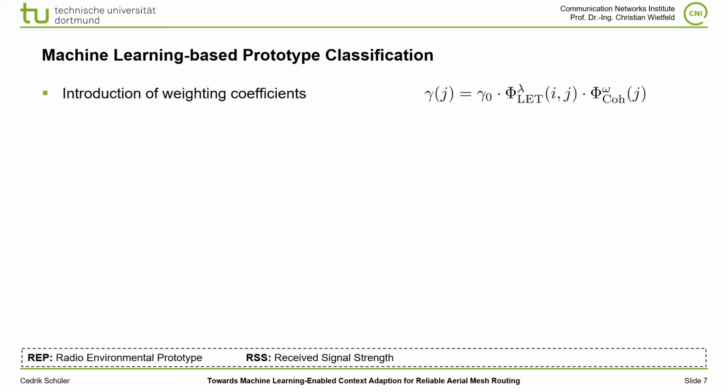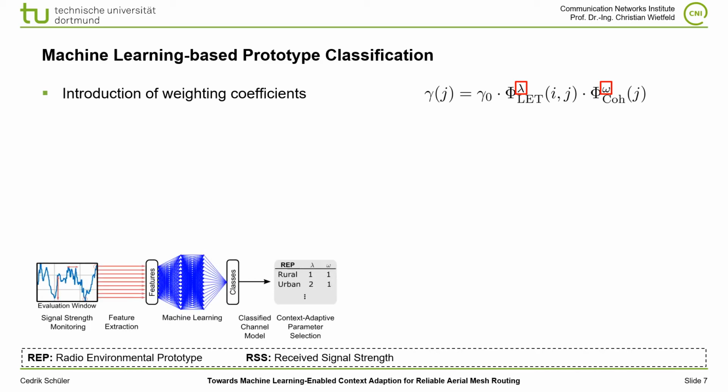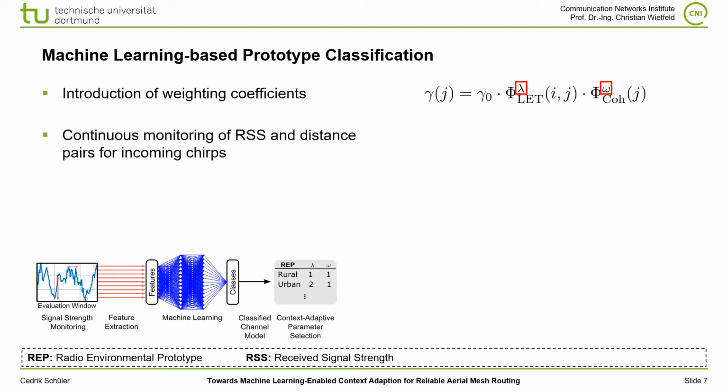At this point, we add weighting coefficients lambda and omega to have the option to give the partial metrics phi-LET and phi-cohesion more or less weighting depending on the classified REP. We also introduce our toolchain to classify the REP, which consists of the continuous monitoring of received signal strength and distance pairs for every incoming chirp, which are then used for feature extraction, and the features are fed into